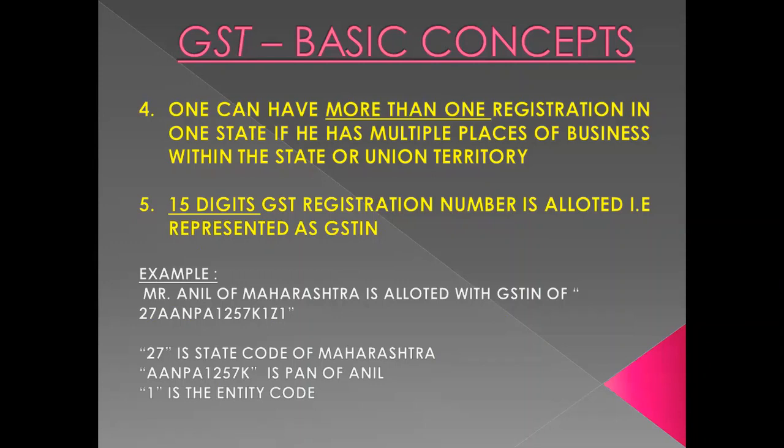This is best explained in this example. Mr. Anil of Maharashtra is allotted with GSTIN of 27 AANPA 1257K1Z1. In this example, the starting two digits, that is 27, is the state code of Maharashtra. The PAN number, that is AANPA 1257K, is the PAN of Mr. Anil, and which follows with the digit 1 that represents the entity code.